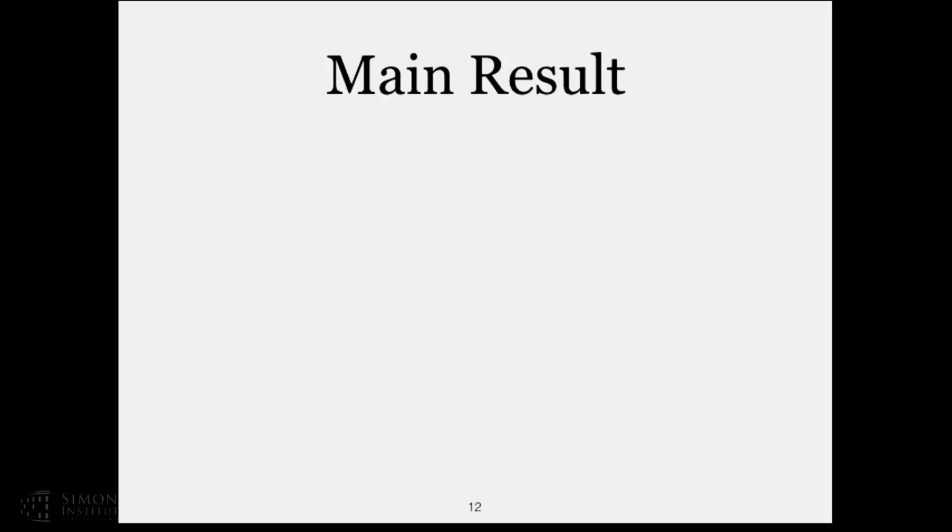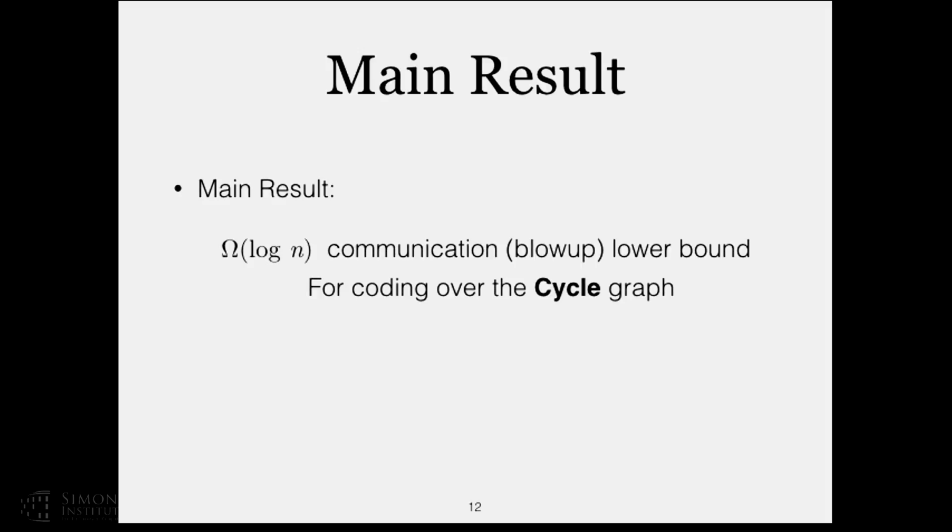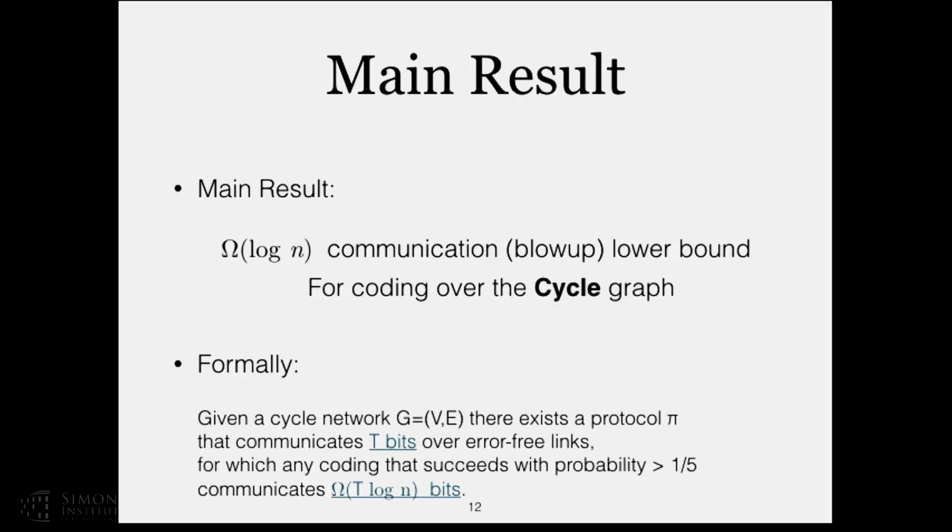Okay, so what is our main result? Our main result is the following. We show a communication lower bound of log n when our topology is the cycle graph. Formally, if we have a cycle network and you give me some protocol that communicates t bits, now we don't have rounds. I don't care how many rounds, I care how many bits, because maybe in one round only one party speaks. If you give me a protocol with t bits, then no matter how you code it, it will take you t log n bits to code it in a good way.